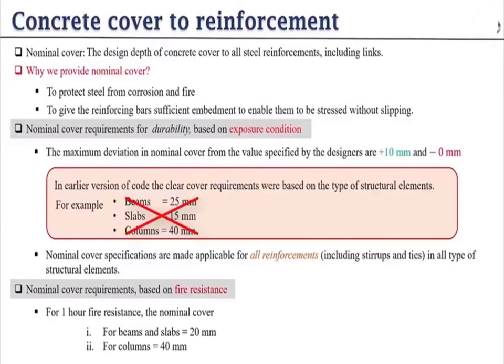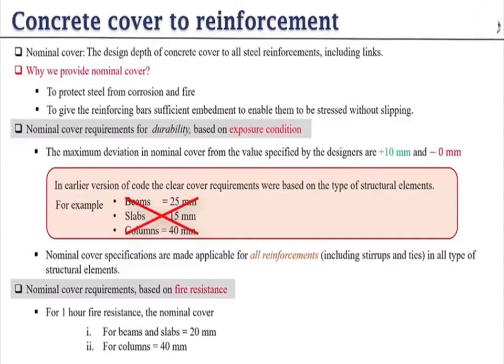For finding the effective cover, you have to know the clear cover value. So first you should know what is meant by clear cover and why we provide this cover. Nominal cover or clear cover is the design depth of concrete cover to all steel reinforcement, including links. The cover is provided on the steel reinforcement.